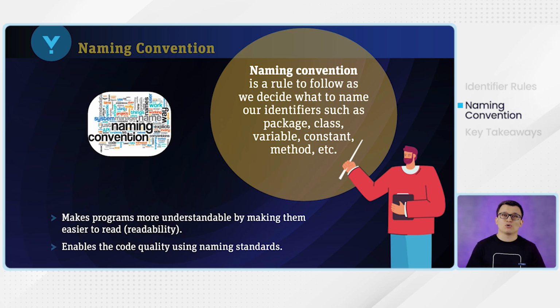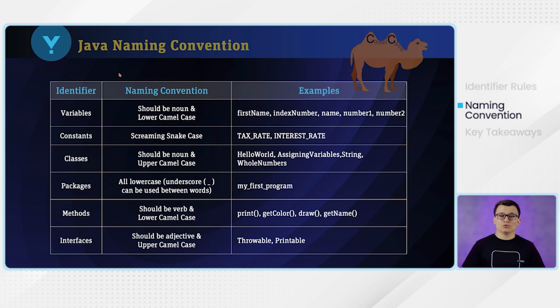By following those rules, when we look at the identifier name, we will know it's a class or method or variable or package. Okay, because each of them has different rules. Here are the naming conventions in Java.